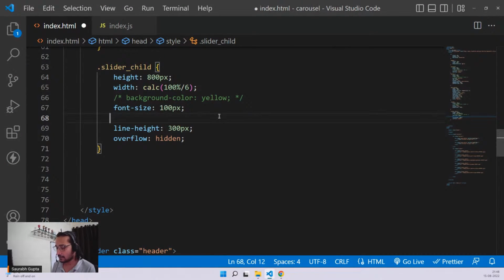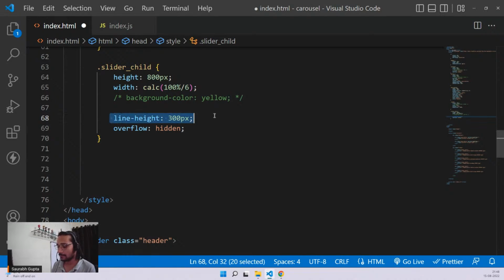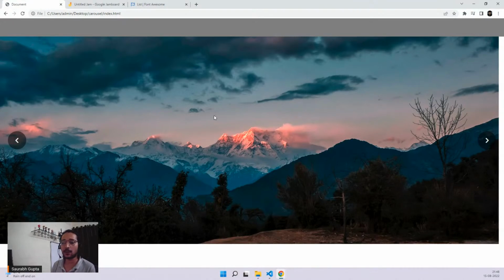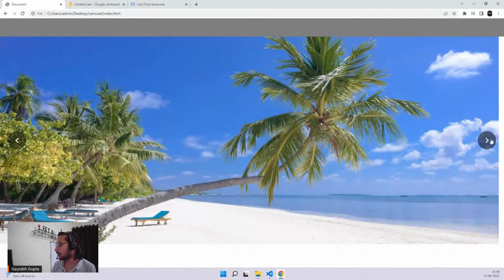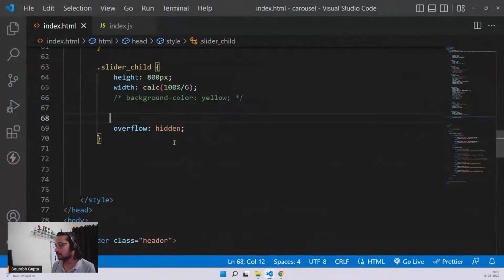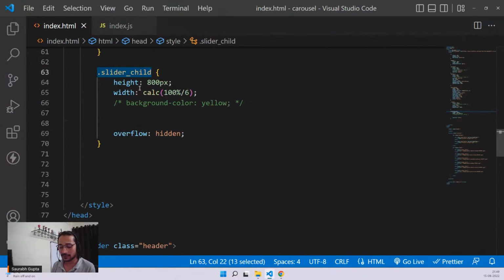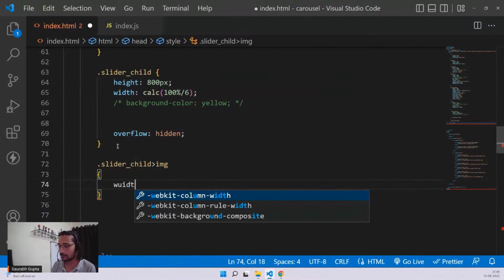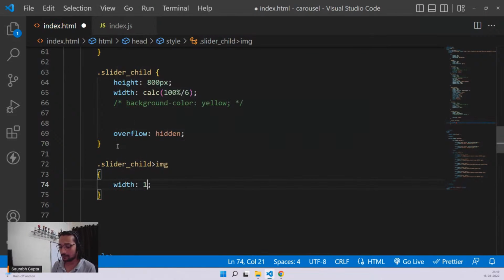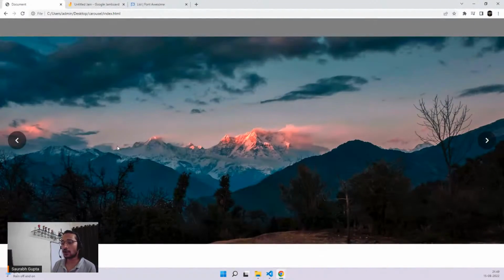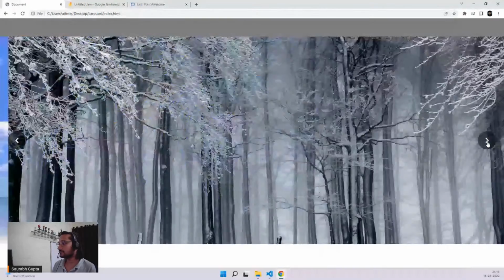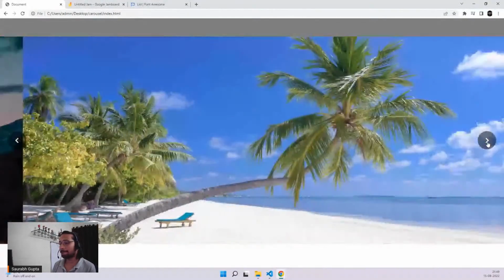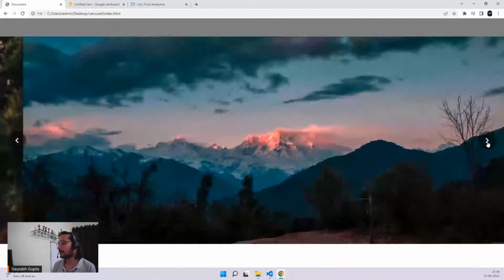Text align center, font size 800 pixel, line height this. Remove all of this stuff because this is extra, right? In slider child, remove all of this. See it now? Perfect. So that was the problem. Now it's full width. Oh, I still have some gap here. Images. Oh, I forgot to give width 100% to the image, right? Do that as well, guys. Cool, sorted. That was because of that. So now it's full width and perfectly working.